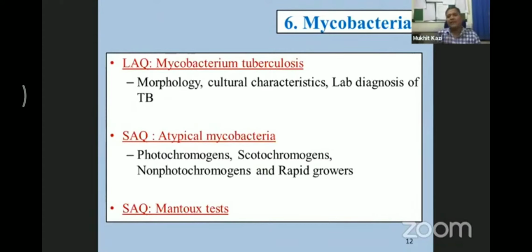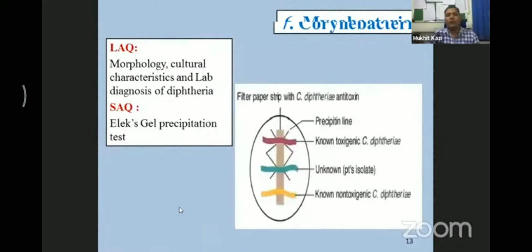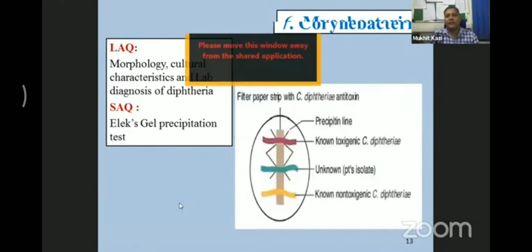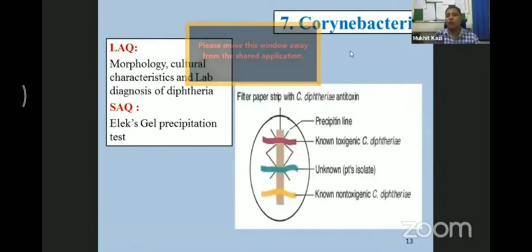Intermediate. If it is less than 5 or 4, it is the non-tuberculin patient. Now coming to one of the most important chapters, that is the Corynebacteria. If you have gone through several question papers of the MUHS, you have seen a lot of times the Corynebacteria has been asked as a LAQ.